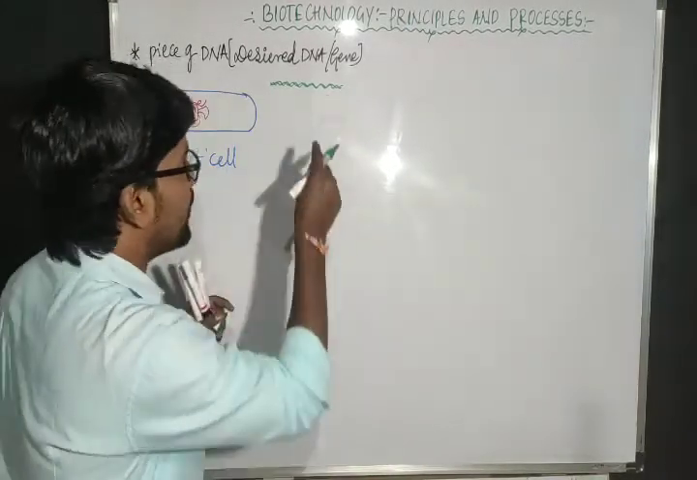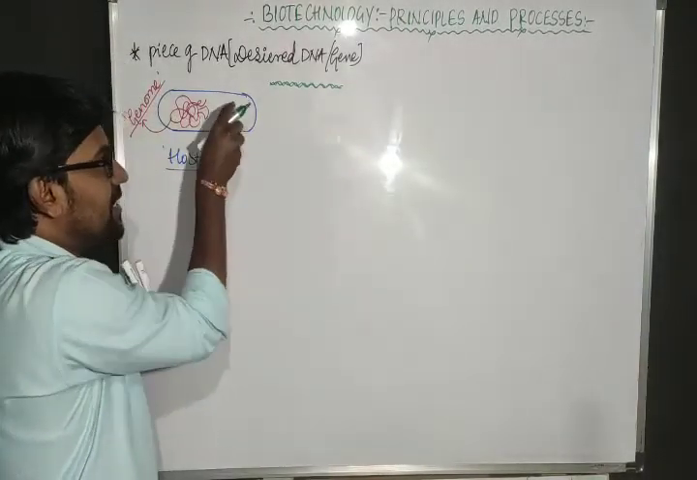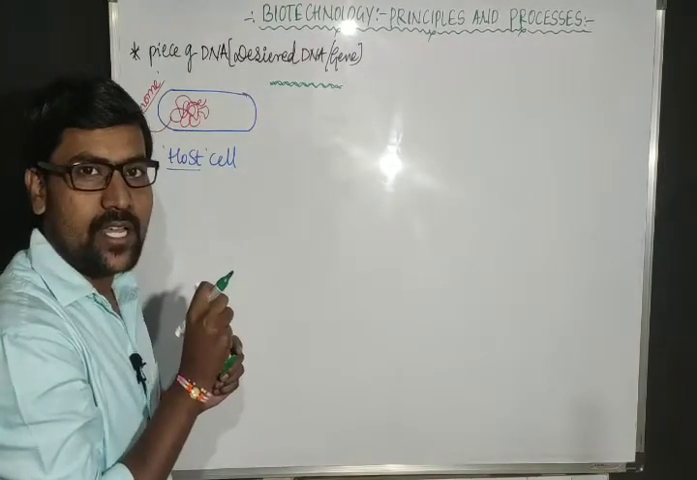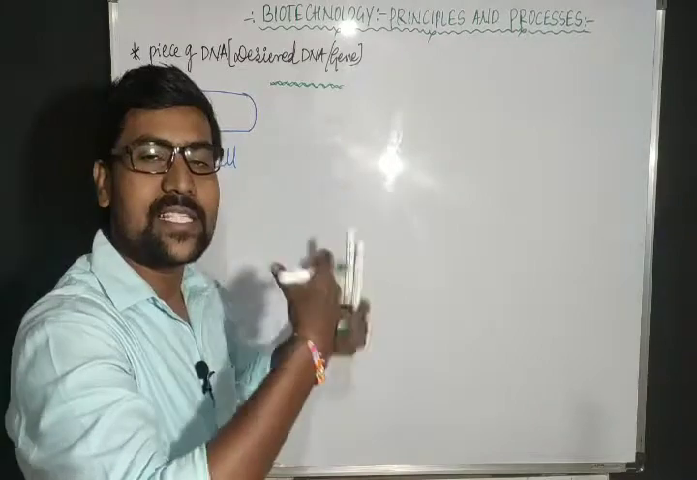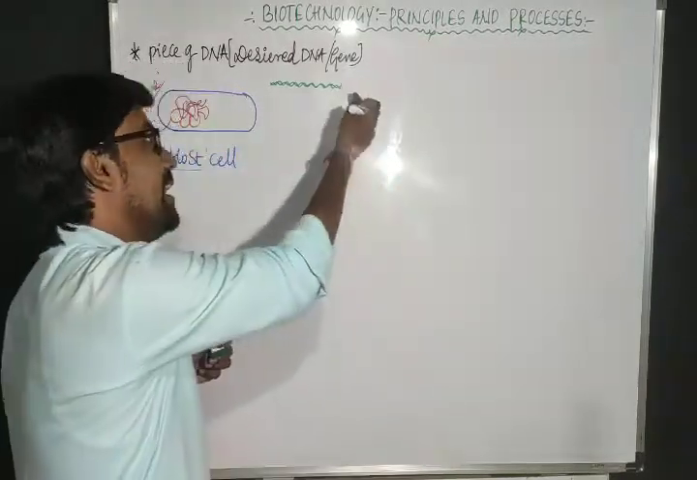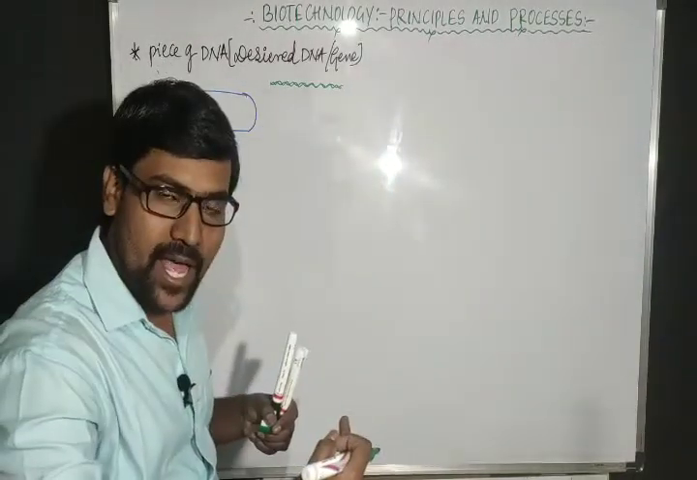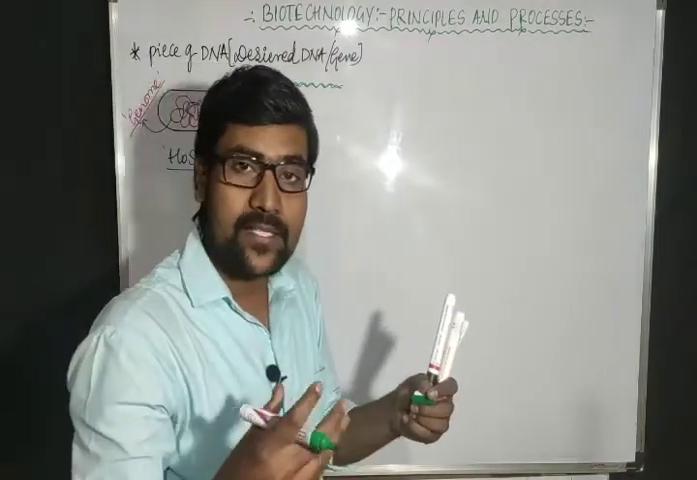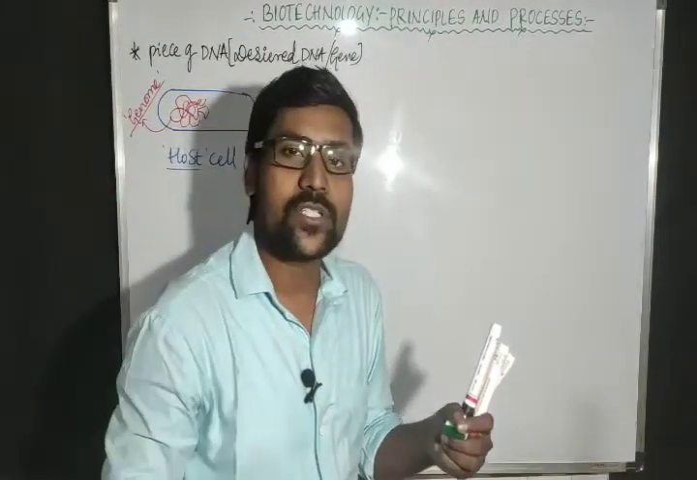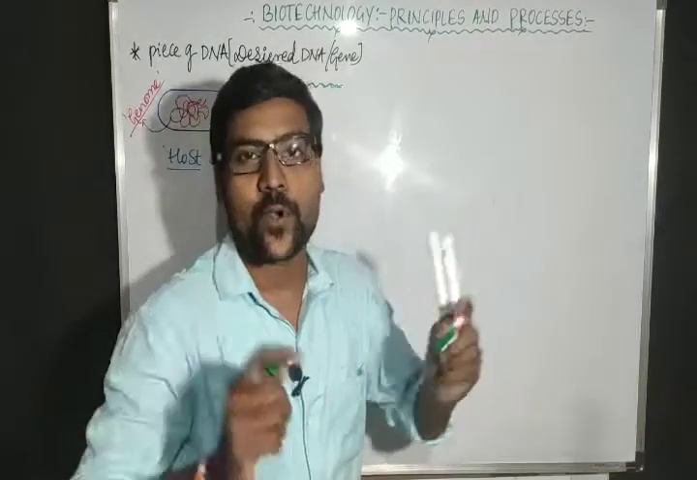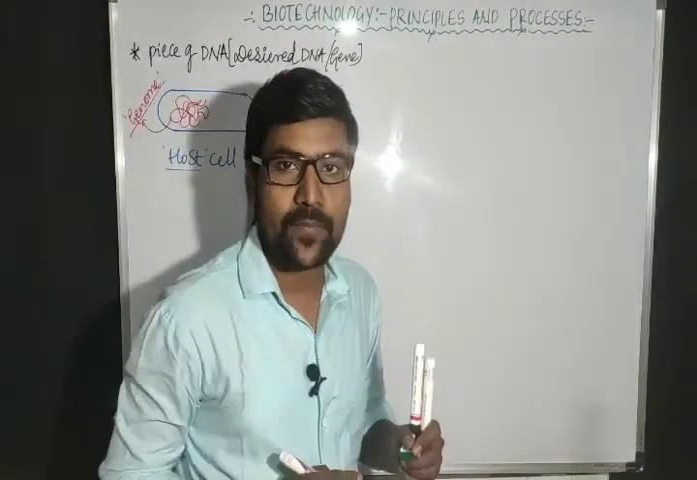So for getting that product, I will insert this desired DNA into the host cell, and when the host cell divides, when the host cell multiplies, our desired DNA also multiplies and forms many copies. Then all the daughter host cells start producing a gene product. So this is the aim actually, right?